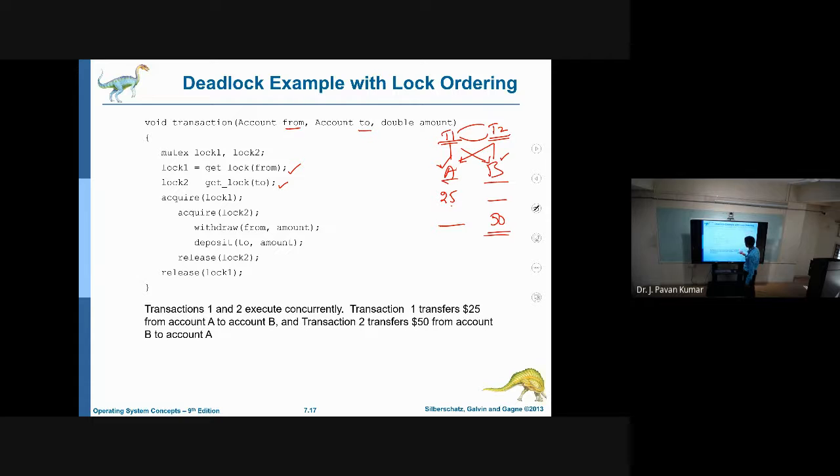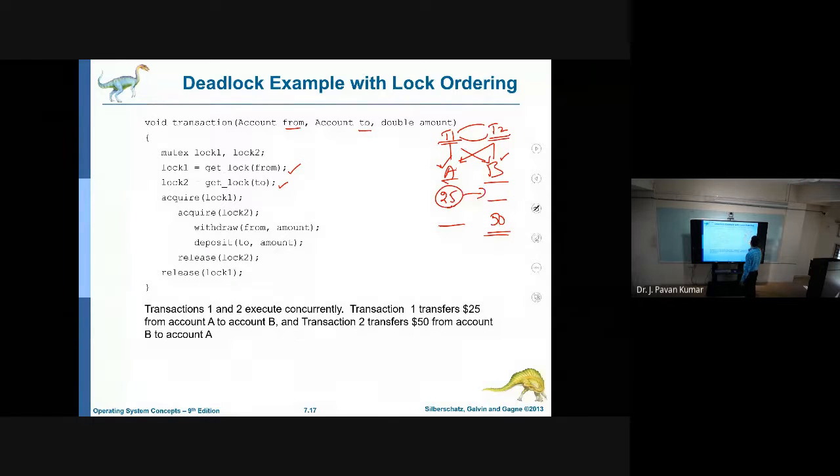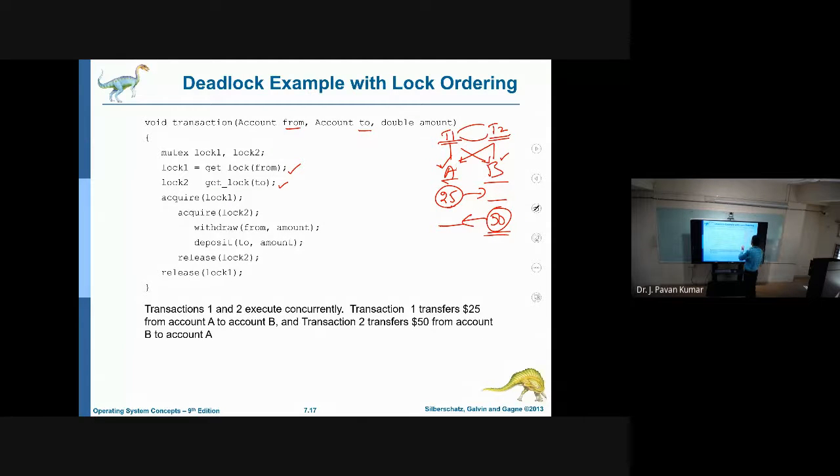Transaction 1, transaction 2, A and B. We want to transfer 25 from A to B and 50 from B to A. Transaction 1 is to transfer 25 from A to B. Transaction 2 is to transfer 50 from B to A. Transaction 1 requires access to both accounts at the same time. Transaction 2 also requires access to both accounts at the same time.